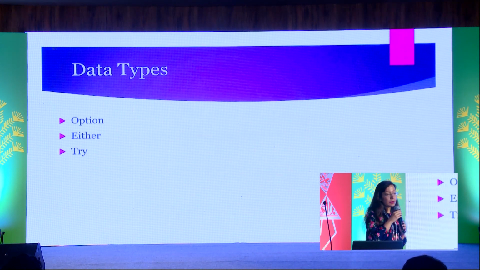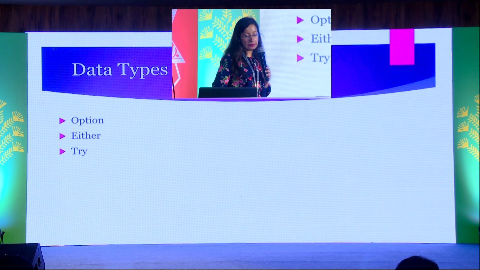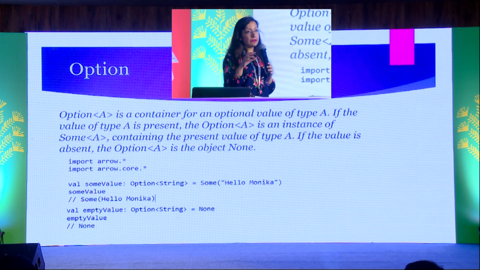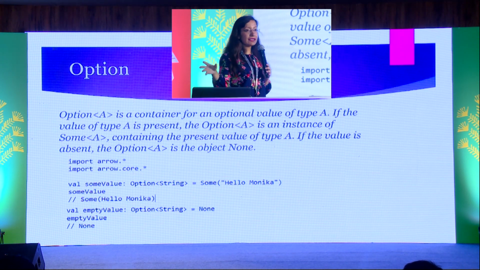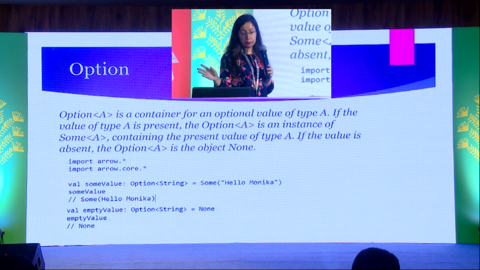So Arrow comes with 3 data types. It has many more data types, but in this presentation, we'll be focusing on the 3 important ones, which are Option, Either, and Try. All of them are sealed classes. Option, as its name indicates, is used to indicate an optional value. So Option A, if it contains some value of type A, will have the value within Some. If it has some value, it will be Some A. If it doesn't have any value, it will be None. So Option can either have Some or None.